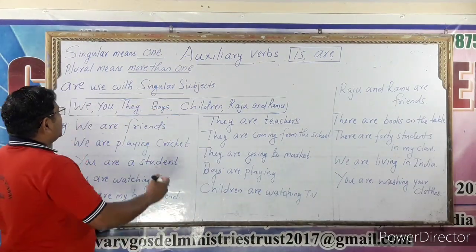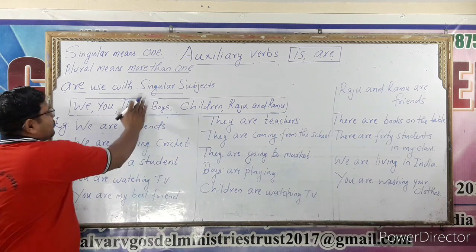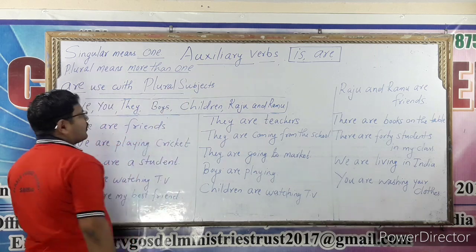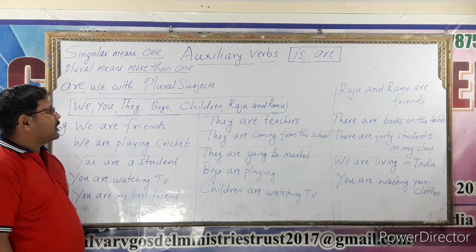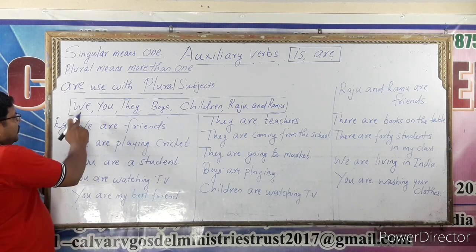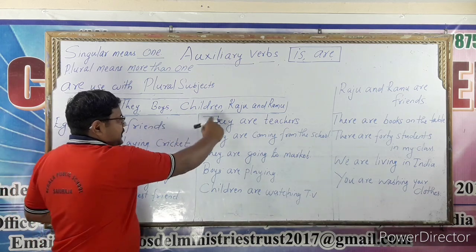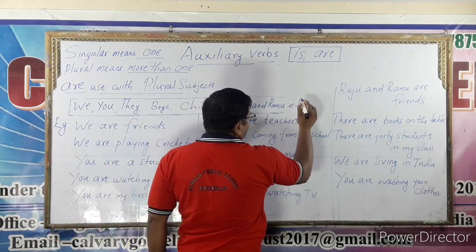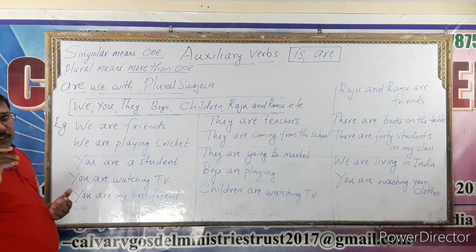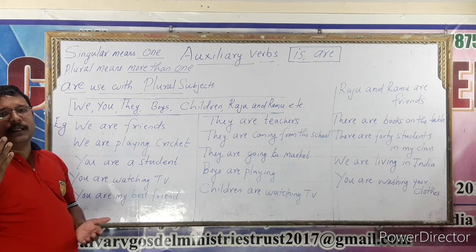See, the usage of are. Plural means more than one, ek se adhik.